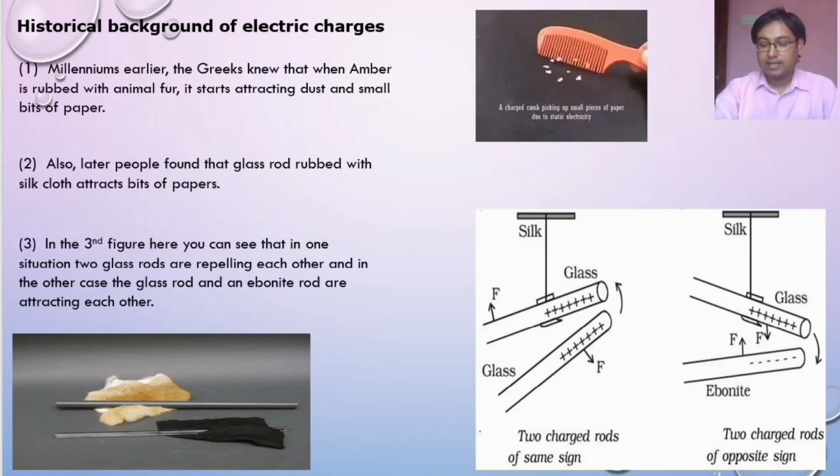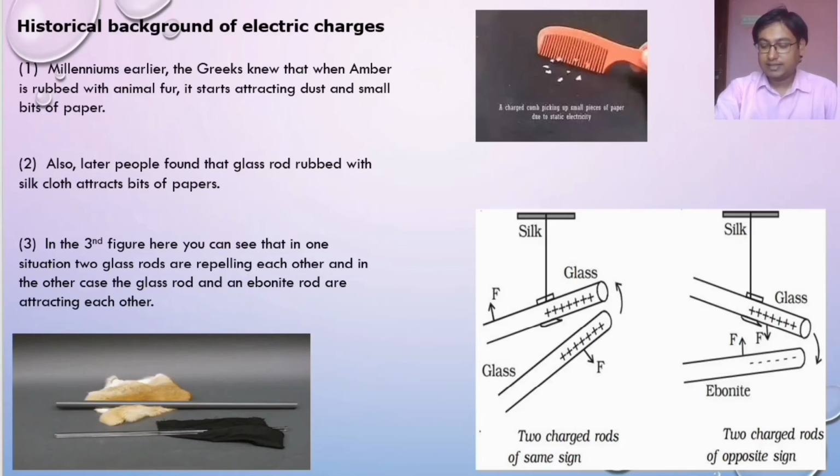Because of that, the amber has a deficiency of electrons and becomes positively charged. When this positively charged amber is brought near small bits of paper, the bits of paper stick to the amber. Likewise, the same thing happens when a glass rod is rubbed with silk cloth.